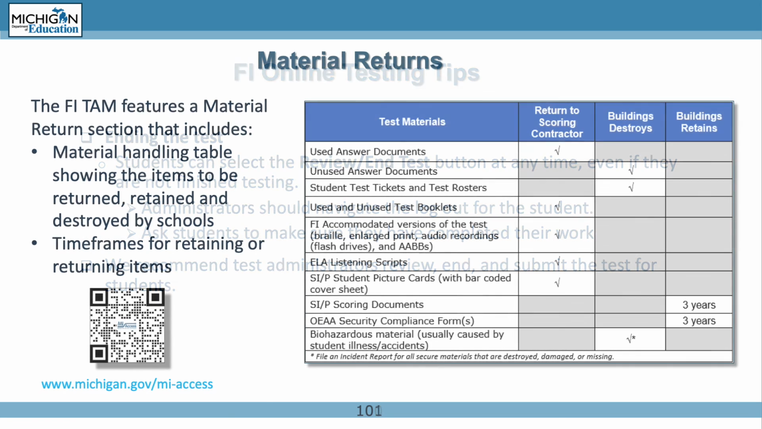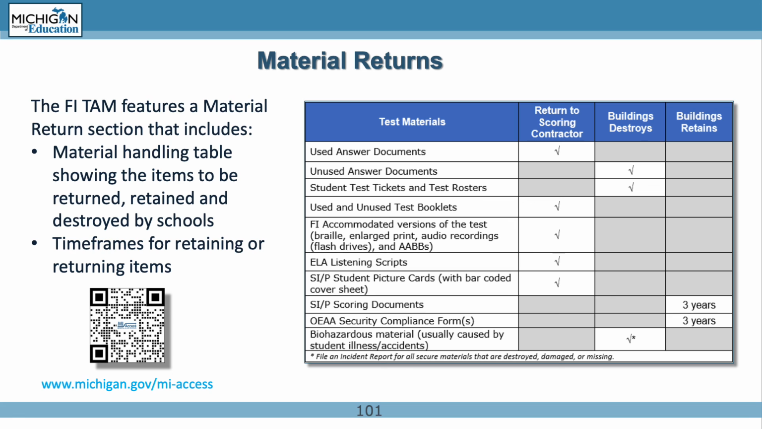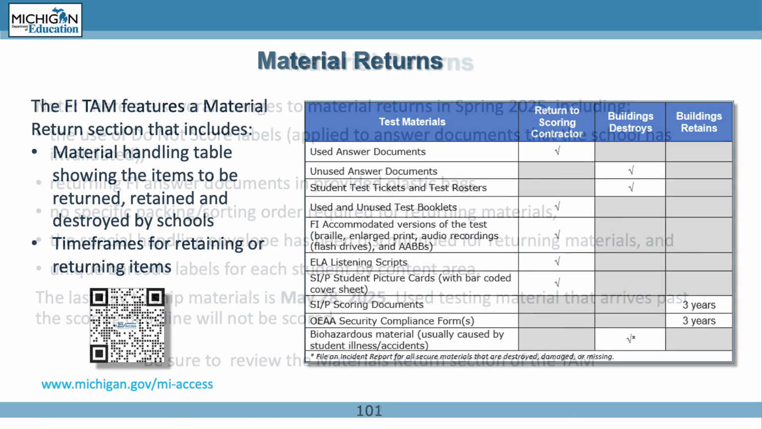The FI Test Administration Manual, TAM, provides a material return section that includes a material handling table showing the items to be returned, retained, and destroyed by schools. It also includes the time frames for retaining or returning items. The QR code will take you to the web page where the manuals are posted.